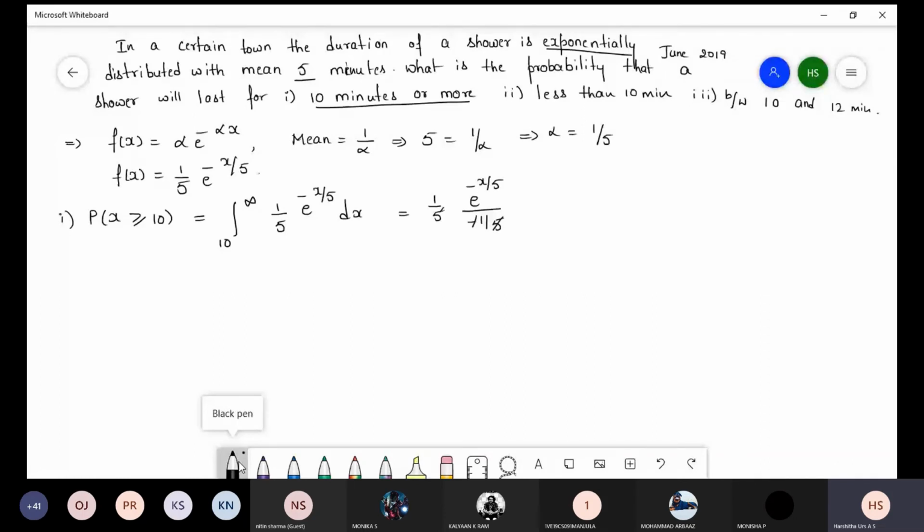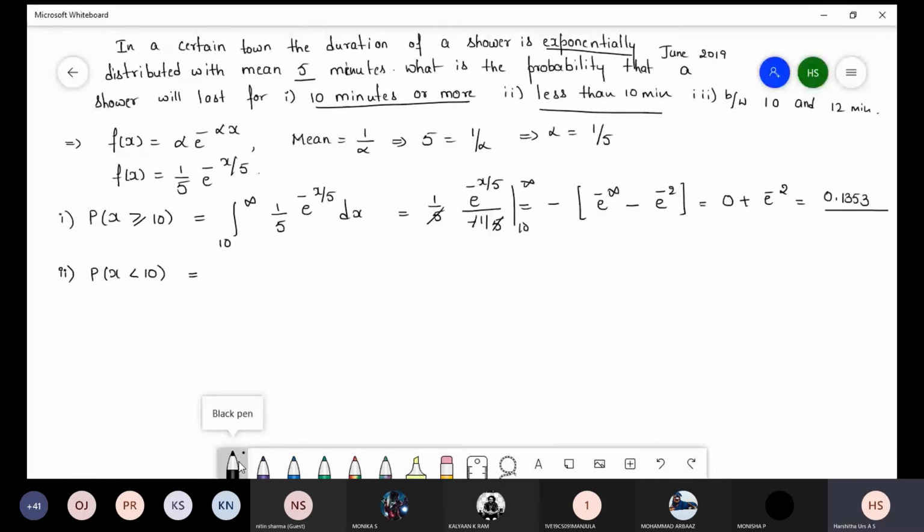So 5 will get cancelled, remaining minus of e power minus infinity minus e power minus 2. So e power minus infinity is 0, minus into minus plus e power minus 2. That is 0.1353.